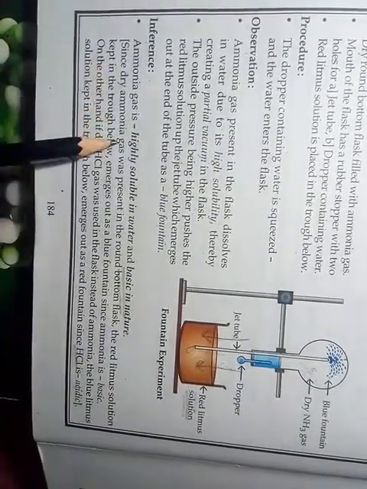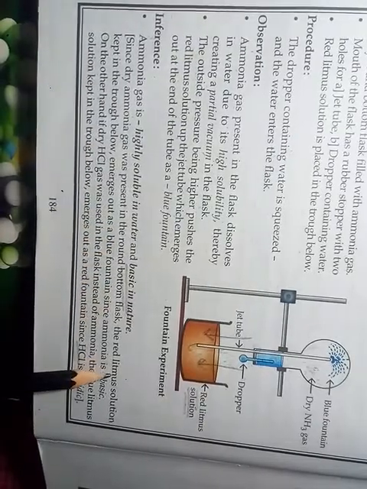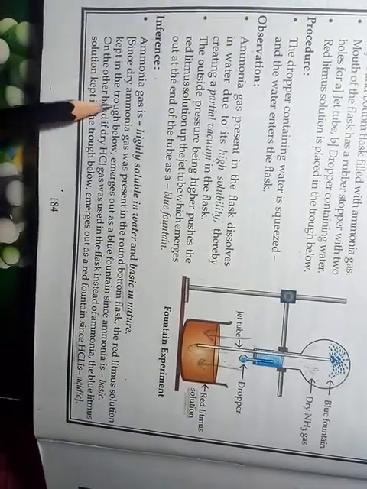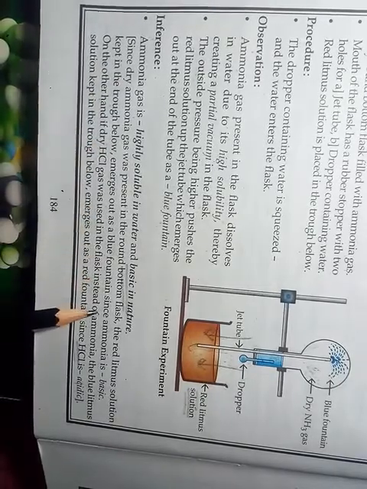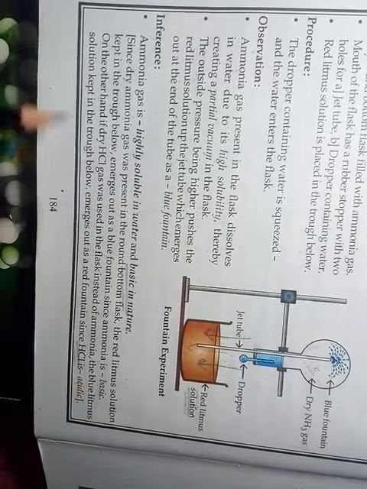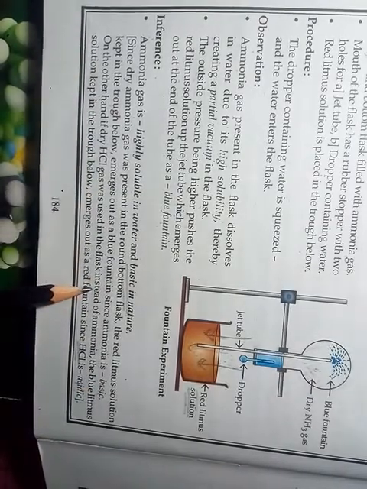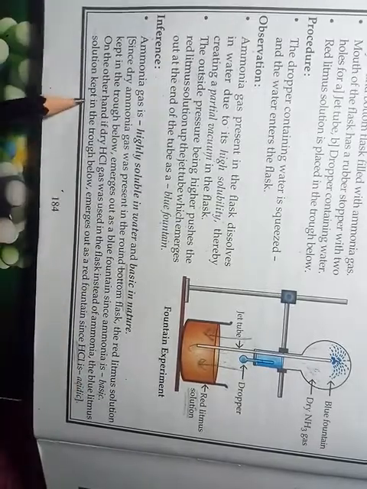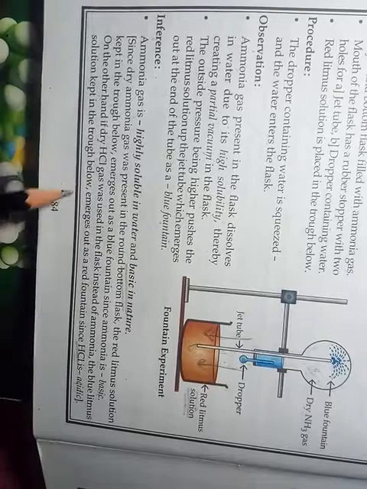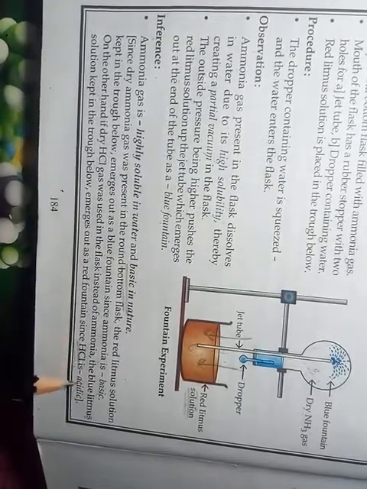Since dry ammonia gas was present in the round bottom flask, the red litmus solution kept in the trough below emerges out as a blue fountain since ammonia is basic. On the other hand, if dry HCl gas was used in the flask instead of ammonia, the blue litmus solution kept in the trough below emerges out as a red fountain since HCl is an acidic gas.